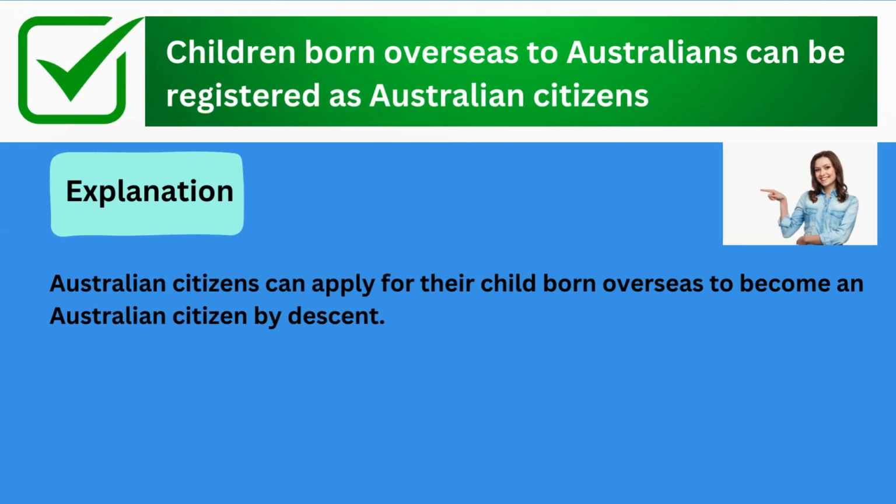The correct answer is children born overseas to Australians can be registered as Australian citizens. Explanation: Australian citizens can apply for their child born overseas to become an Australian citizen by descent.